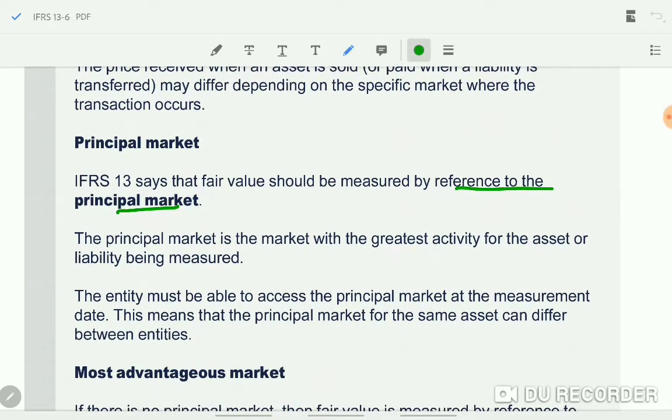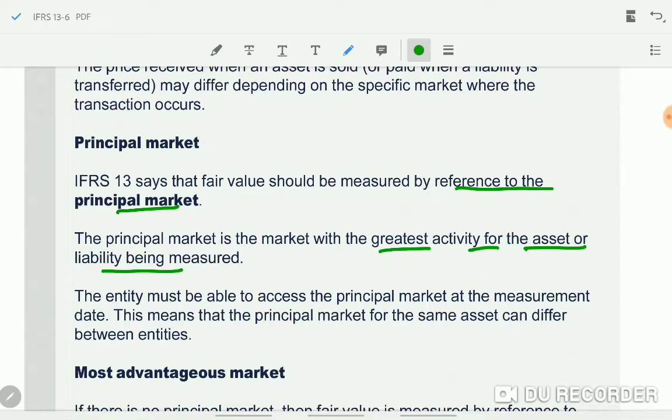First we will see what they mean by the term principal market. Principal market means a market where the greatest volume and level of activity is taking place for the asset or liability. See here, it is a market with greatest activity.